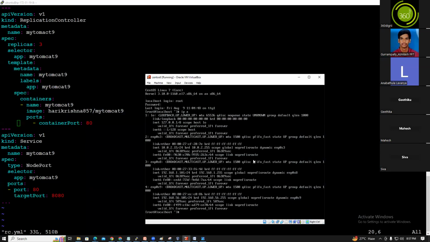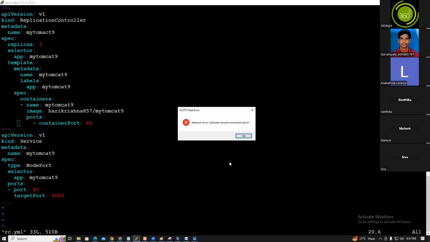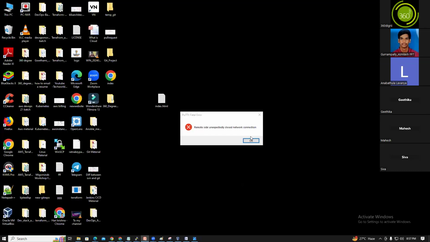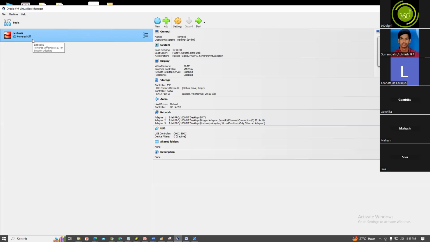So I want to shut down my server. What is the command, guys? Init 0. Init 0 is nothing but a shutdown. I'm shutting down the Linux CentOS machine. Okay, it's in shutdown state. Let's check it in VirtualBox. So our CentOS 7 server is in shutdown state. Init 6 is a reboot, init 0 is a shutdown. If you want to start it, you just click start.